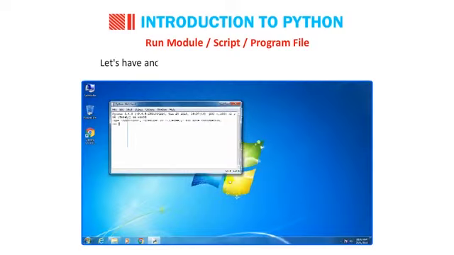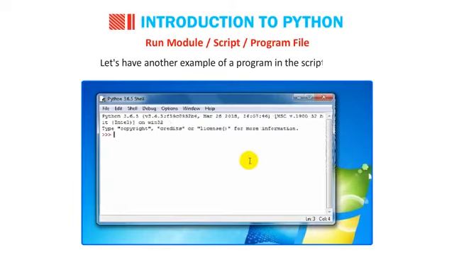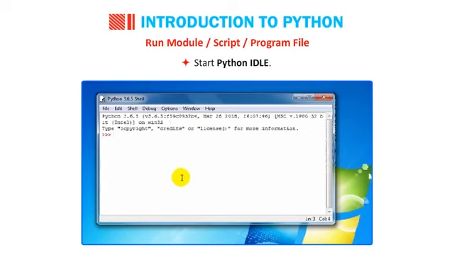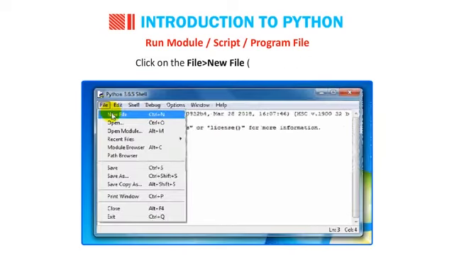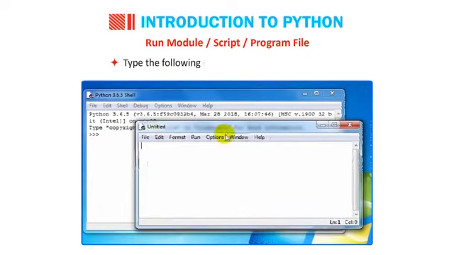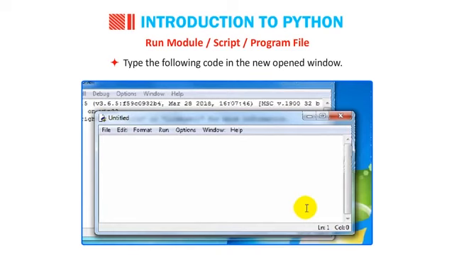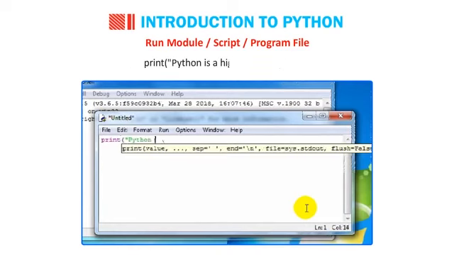Students, let us have another example of a program in the script mode. Start Python IDLE. Open a new file in the IDLE Python window. Click on File, then go to New File or press Ctrl+N. Type the following code in the newly opened window. print("Python is a high-level language")